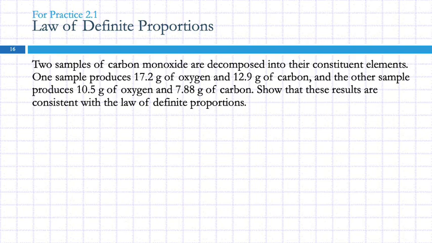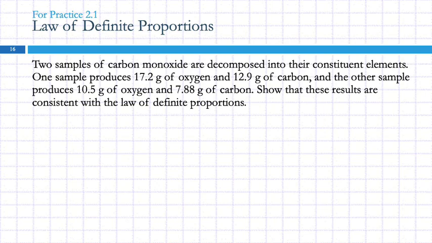Two samples of carbon monoxide are decomposed. One produces 17.2 grams of oxygen and 12.9 grams of carbon. The other sample produces 10.5 grams of oxygen and 7.88 grams of carbon. Show that these results are consistent with the law of definite proportions. The law of definite proportions says what about the ratios for these two different samples?